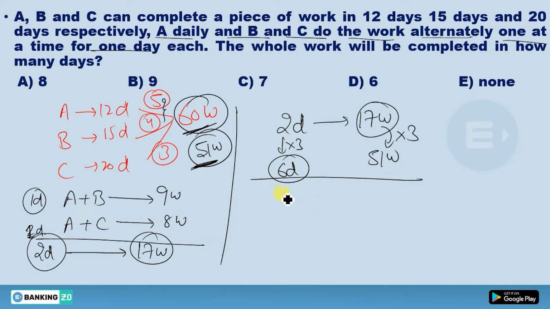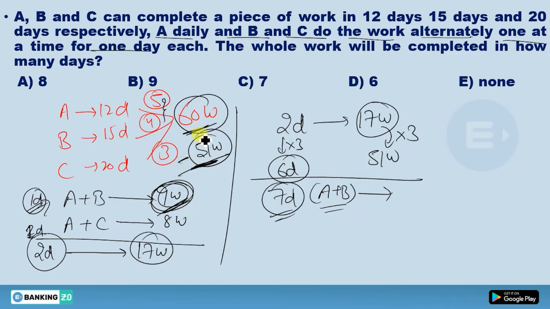Okay. Now on the 7th day, who will come? The first person. First person means A plus B will do the work. And A and B can do how much work in one day? So they can do this 9 work. And tell me how much work we still have left. Now subtract 51 from 60. You will get 60 minus 51, 9 work is remaining.